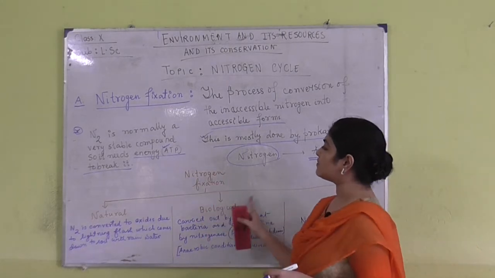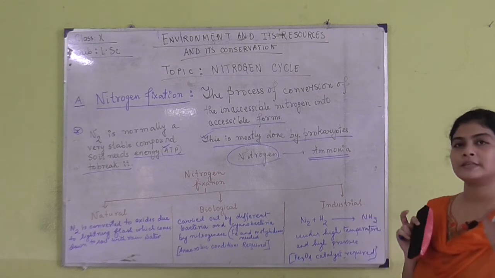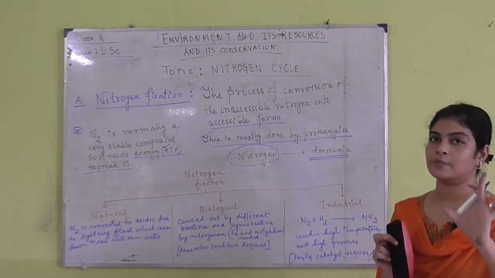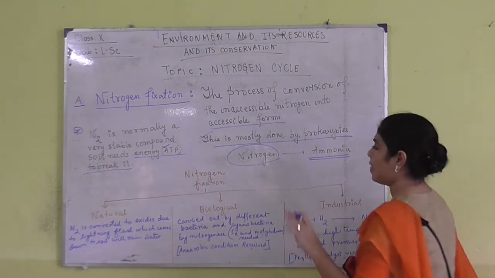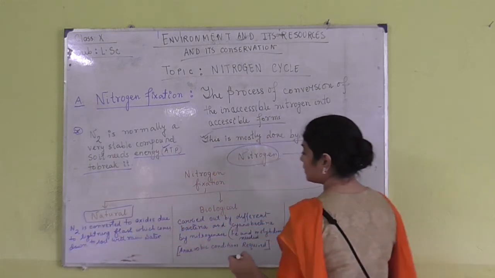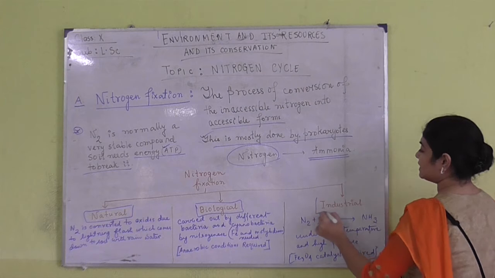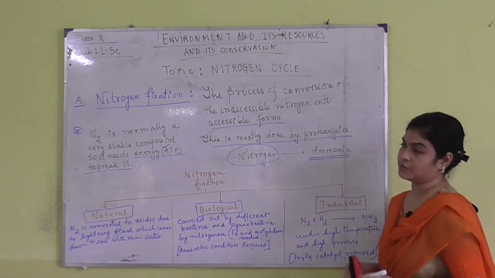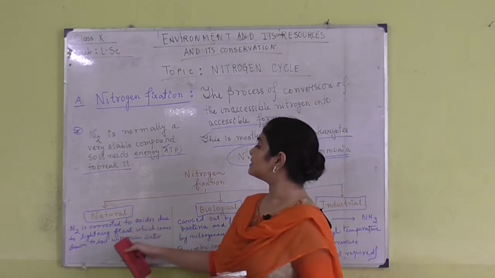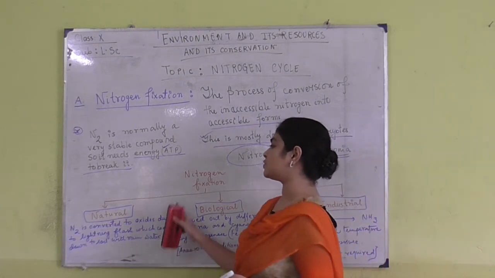Now nitrogen fixation is possible in the environment with the help of three different types of processes. The first process is a natural one, the second one is a biological one, and the last one is the industrial one, which is the artificial part, obviously. What is happening in the natural process of nitrogen fixation?